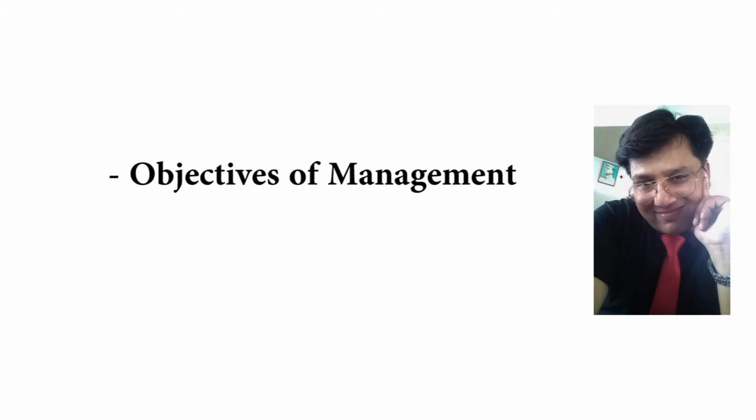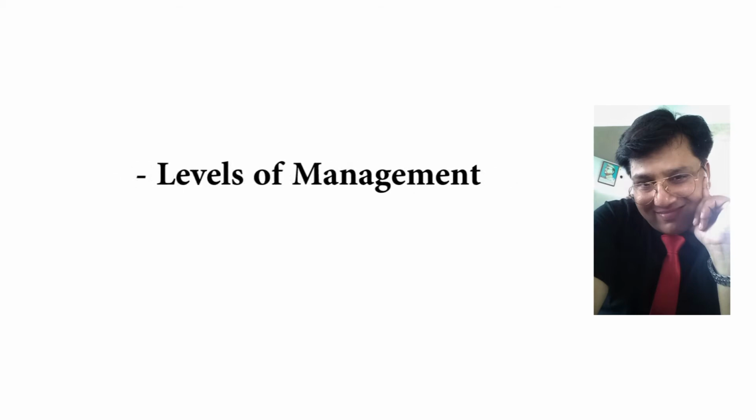From the topic objective of management, in the case study, one has to identify the objectives and explain it in detail. Now, from the topic levels of management, in the case study, one has to identify the level and explain the functions to be performed by the people working at that level. And we have seen that in management, we have three levels: top level, middle level, and lower level. So we have to find out the levels and tell the respective functions.